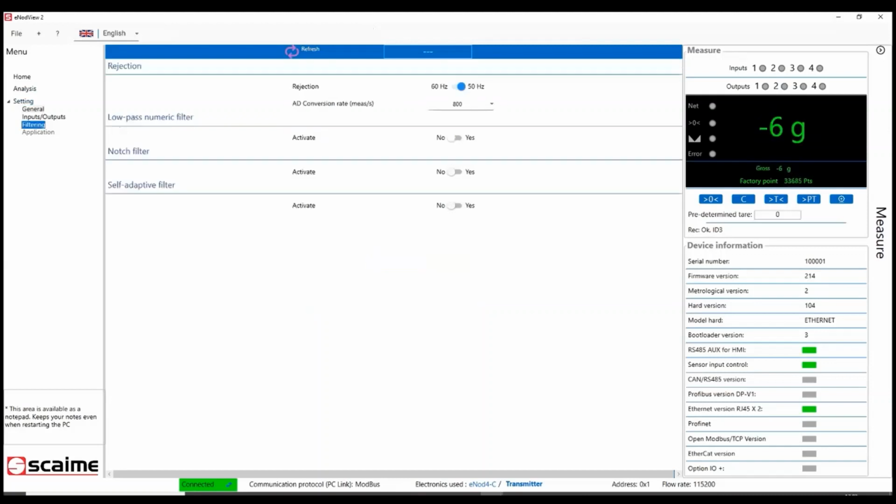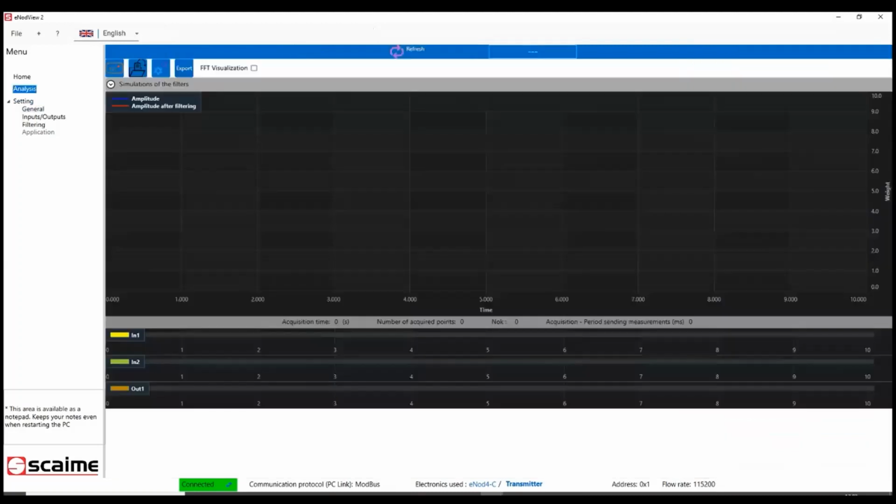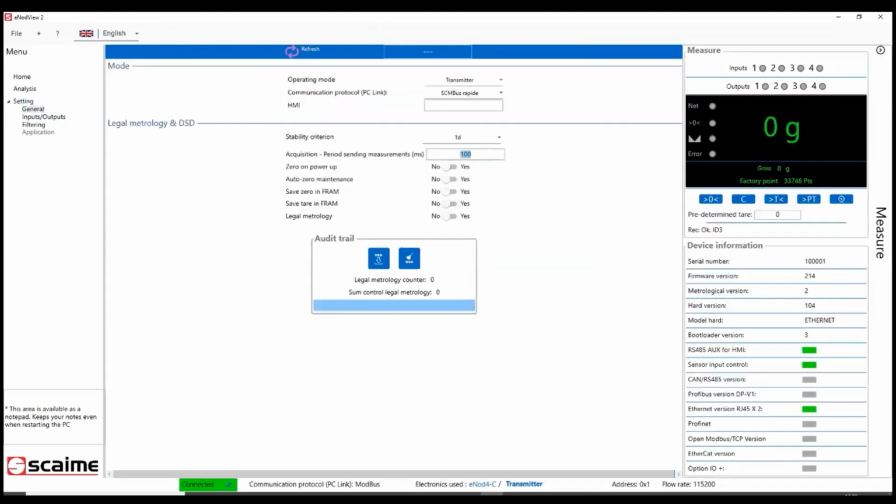So I will go to analysis, but before that I need to change my acquisition period, the sampling period, to 0 to acquire all the points given by the AD converter.